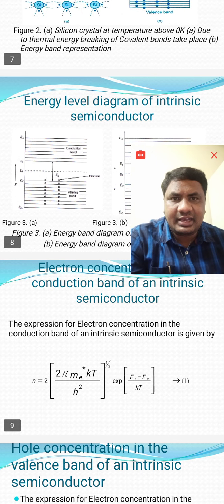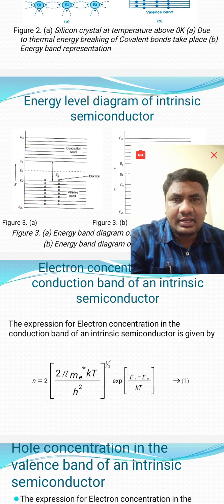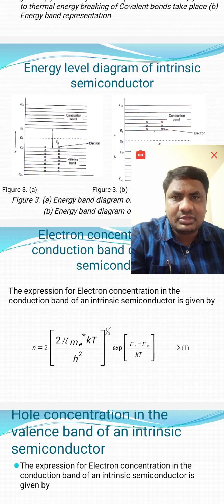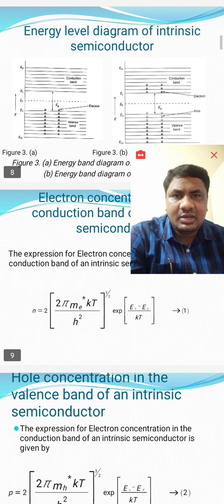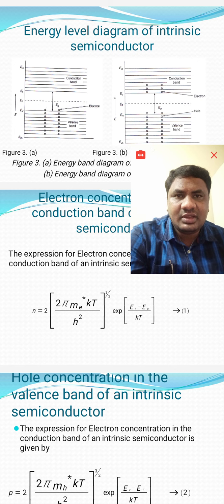Energy level diagram for an intrinsic semiconductor. On the left, we have all atoms with electrons in various valence levels, that is the valence band. In the top conduction band, there are energy levels but no electrons. The gap between these 2 is called the forbidden energy gap, or EG. In between the bottom level of the conduction band and the top level of the valence band, we have the Fermi level. On the right side, when we increase temperature, we have 6 electrons in the conduction band and 6 holes in the valence band. That is, the number of electrons in the conduction band equals the number of holes in the valence band.